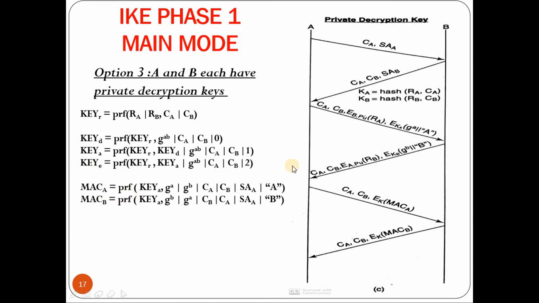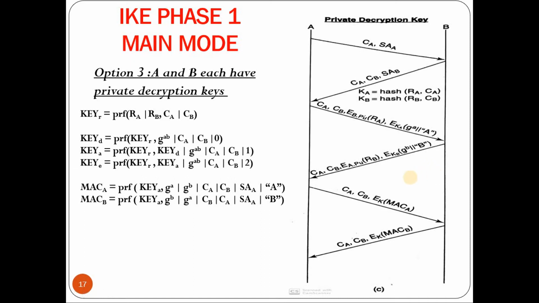Okay, so once the keys are generated, now both the parties will generate the MAC of both the parties. In the previous two options, they could compute at this point only the MAC of themselves, that is A would compute only the MAC of A and B could compute only the MAC of B. In this case, since the identity of the other user is already retrieved, both parties will compute MAC A and MAC B, that is A will have MAC A and MAC B, and B also will have MAC A and MAC B.